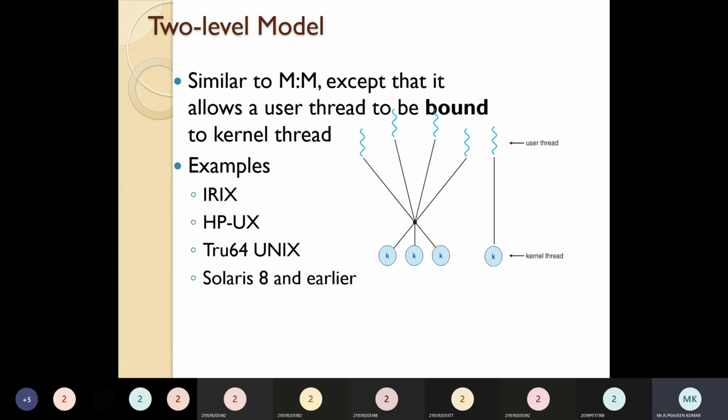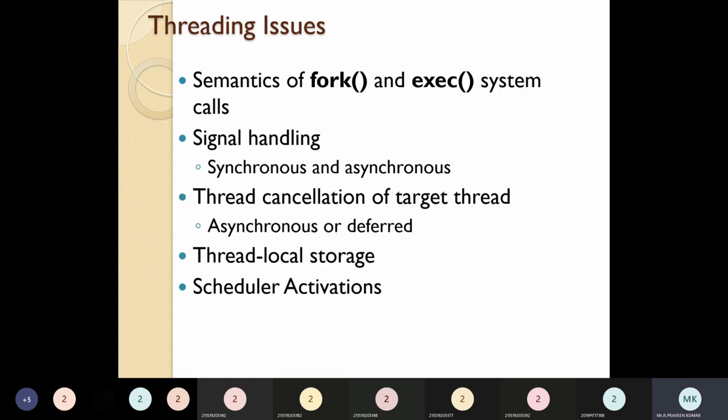It is what I told you earlier; it is similar to many-to-many, except that here we can use many-to-many and also one-to-one, based on your approach. If it is not enough, and some user threads require a separate kernel thread, that can also be provided. This is what we are using currently, and we call it the two-level model.